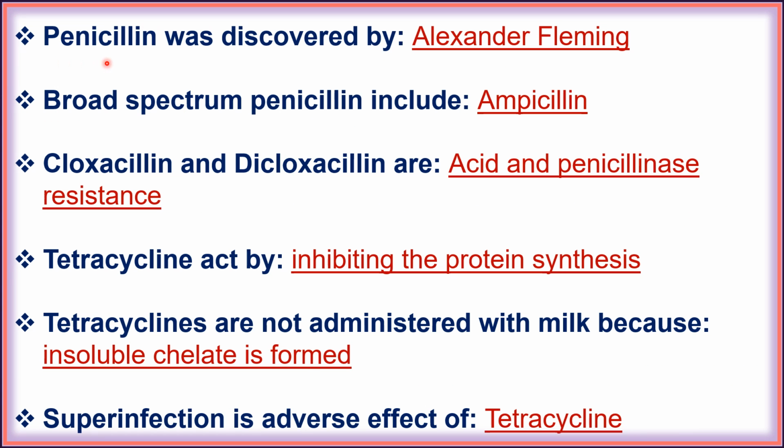Next, penicillin was discovered by Alexander Fleming. Next, broad spectrum penicillin includes ampicillin. Next, cloxacillin and dicloxacillin are acid and penicillinase resistant penicillins. Next, tetracycline acts by inhibiting protein synthesis.